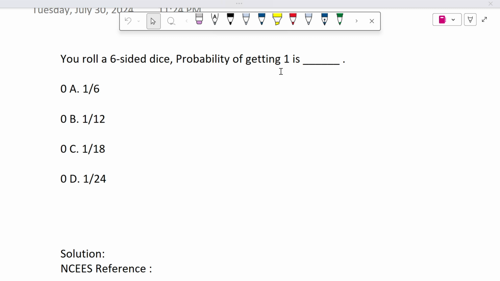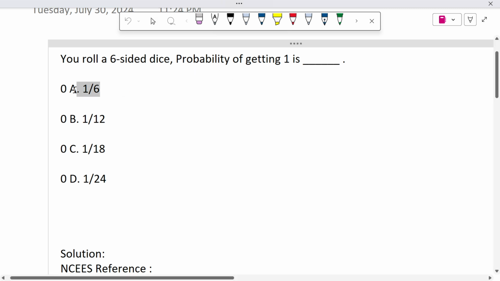This is the best possible definition of probability that nobody ever mentions. Probability is equal to favorable outcomes by total outcomes. Remember this example of dice anytime you have confusion about probability, and you will be good. Okay, the answer for this question is 1 by 6. Option A is your answer.